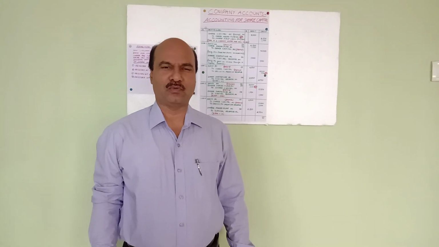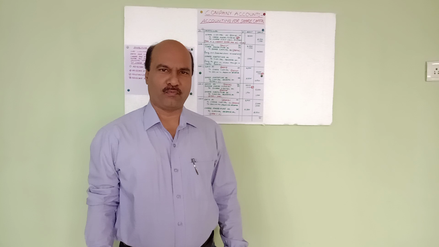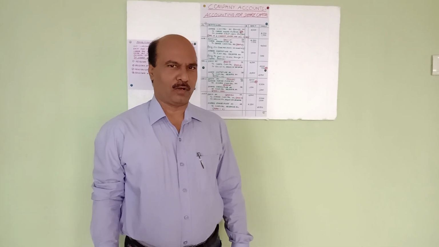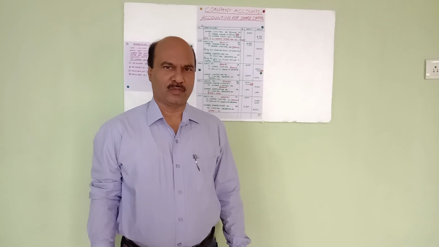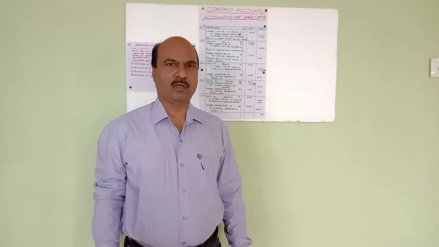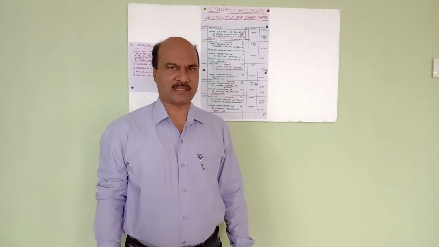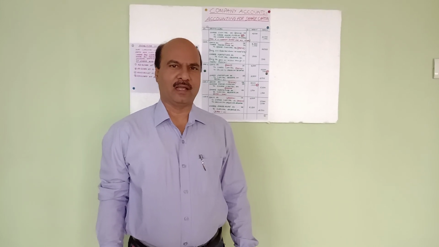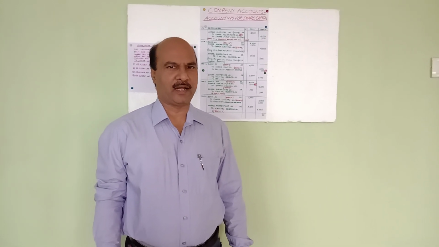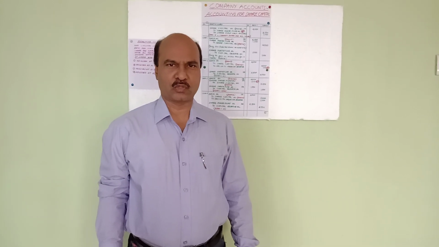I'm here to teach you how the shares are forfeited and reissued. Sometimes they will be partly called up and partly paid up. In this type of case, students get confused. So with this illustration, with this example, it will be very clear how to write the last three entries for forfeiture and reissue of shares. So let's see this small question.